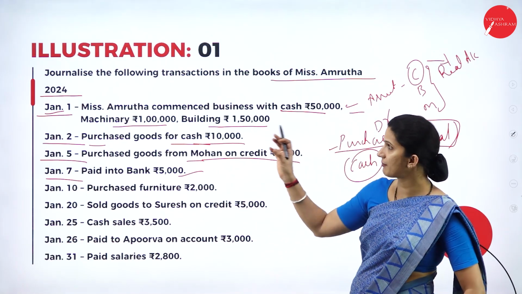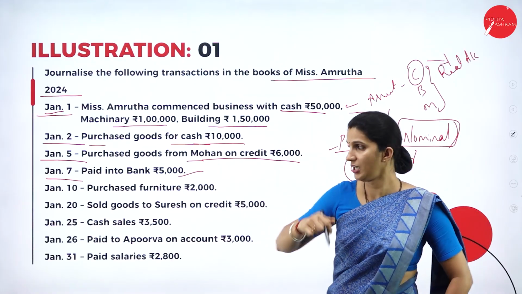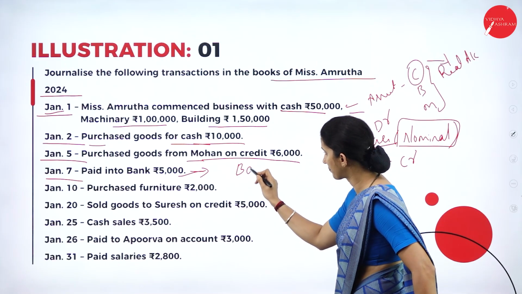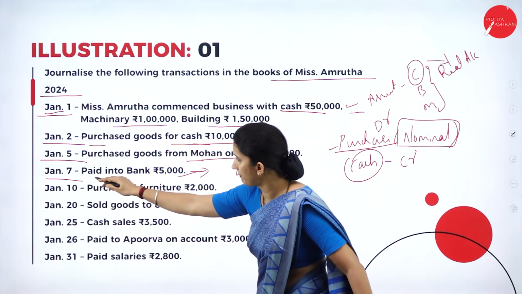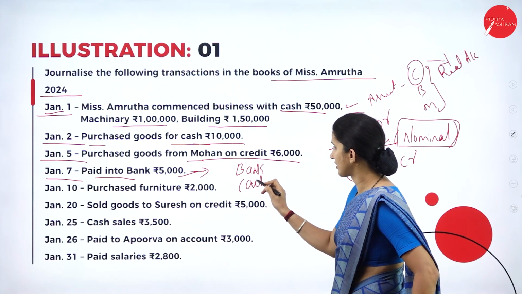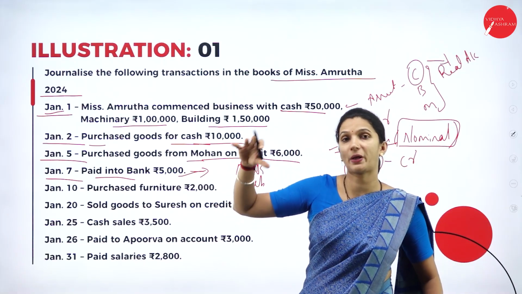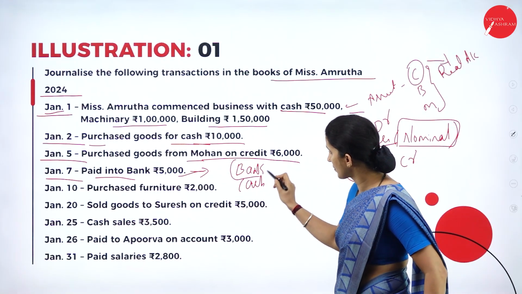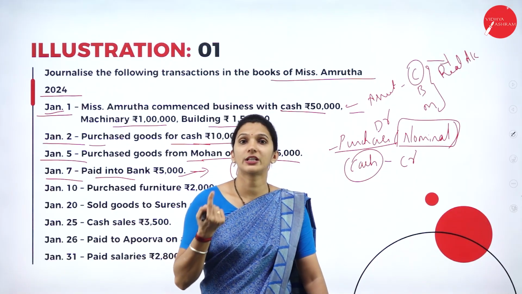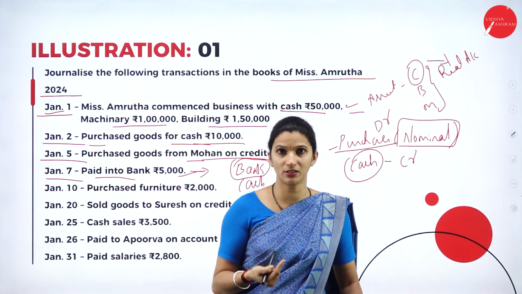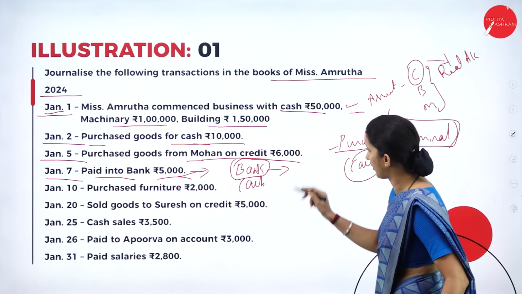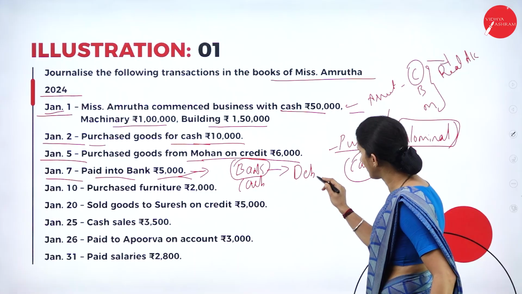So that means the business, Miss Amrita, paid an amount to the bank. So here there is involvement of two things. One is the bank, and you paid the amount to the bank. So that means your cash is involved here. So the cash worth 5,000 you deposited or paid to the bank. So the bank is one artificial person, so it comes under the personal account. So the personal account debit rule is: debit the receiver and credit the giver. So here the bank is receiving your amount, so the bank account will be debit.